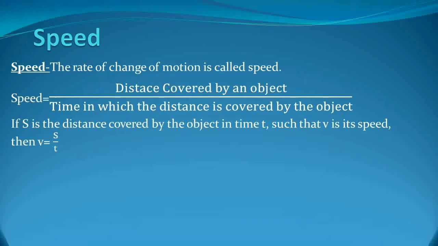Okay, so speed is the distance covered or traveled by an object upon the time in which the distance is covered by the object. If s is the distance covered by the object in time t such that v is its speed, then v is equal to s upon t. That means the speed is the ratio of the distance upon time, where v is the speed, s is the distance, and t is denoted for time.